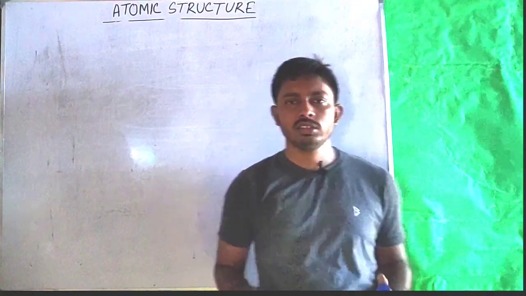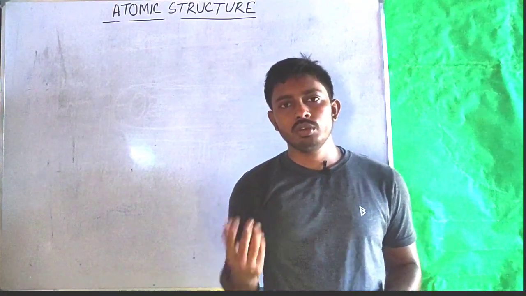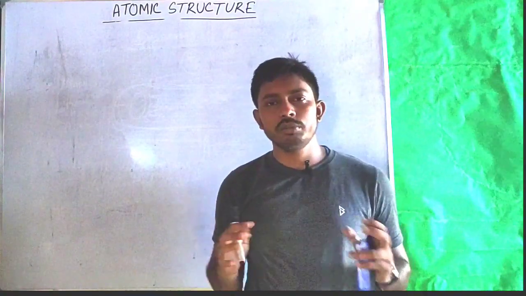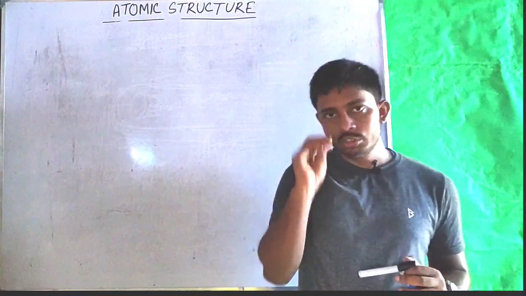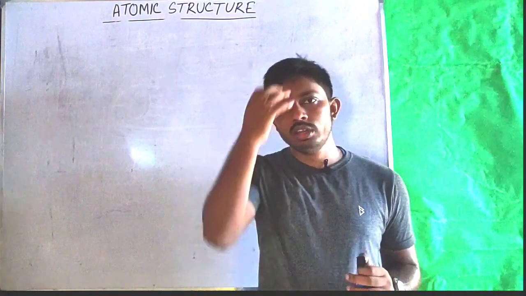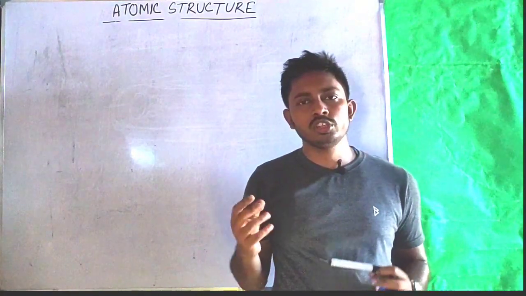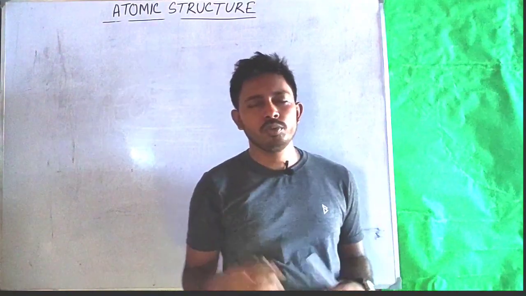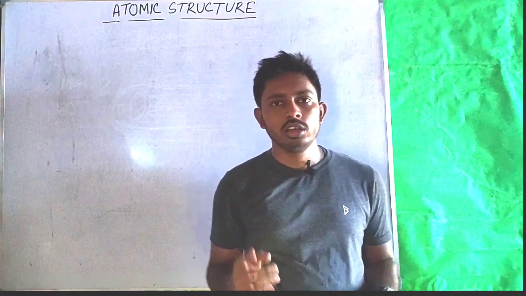So we have seen that electrons were discovered in 1897 and protons were found in 1886. So all electrons and protons, that is positively charged particles and negatively charged particles, were discovered in an atom. So it was the main question how they were inside an atom. So to explain the position of electron and proton inside an atom, many atomic models were put forward. So can you say who gave the first atomic model? If you can, then do write it in the comment box.